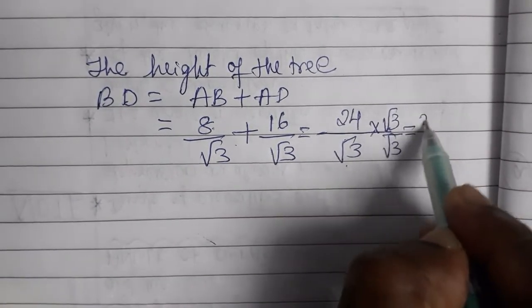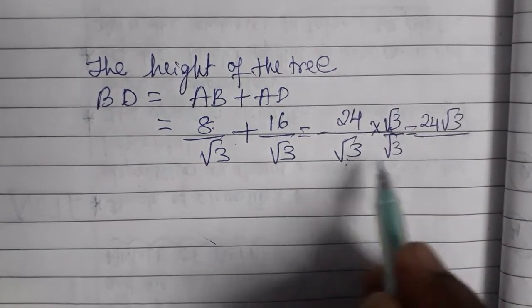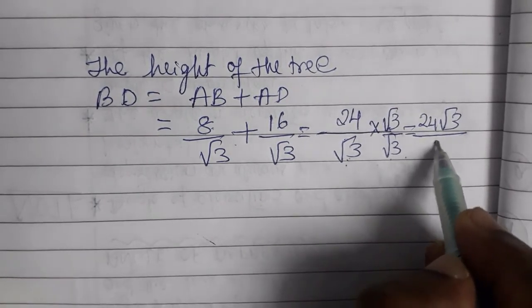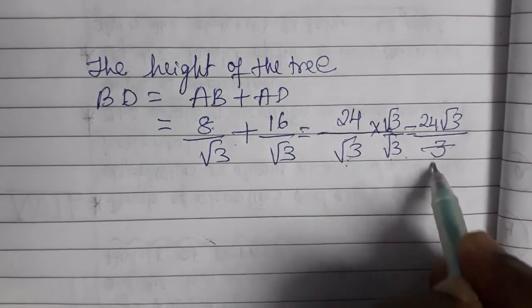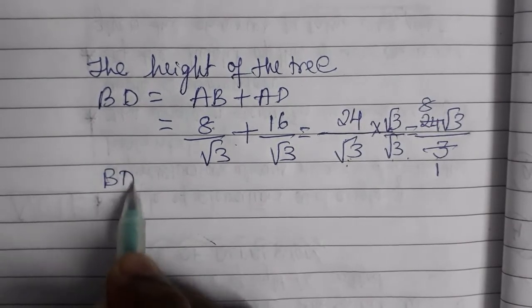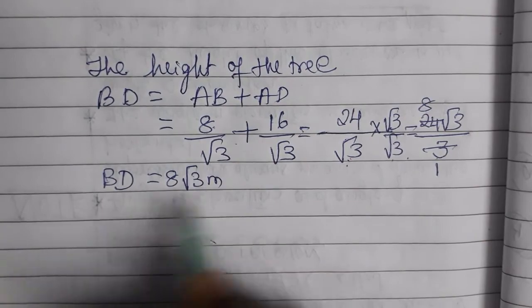So this will become 24 root 3 by root 3 into root 3, which is square root 9. Square root 9 is 3. So 3 eights are 24. So the height of the tree BD is equal to 8 root 3 meters.